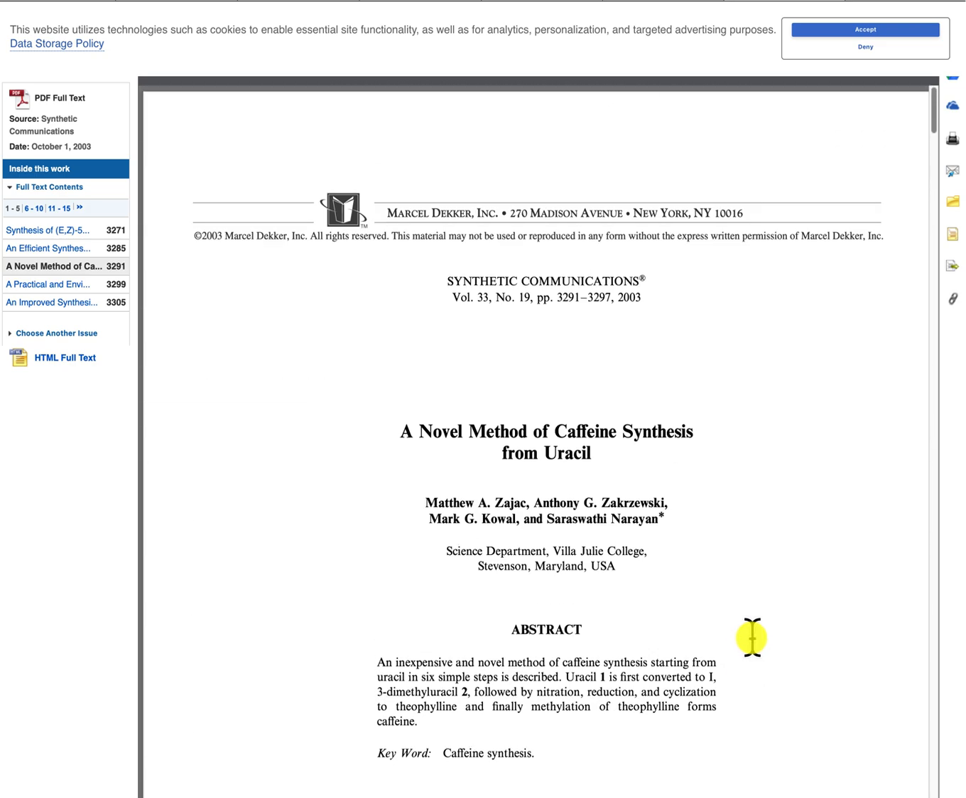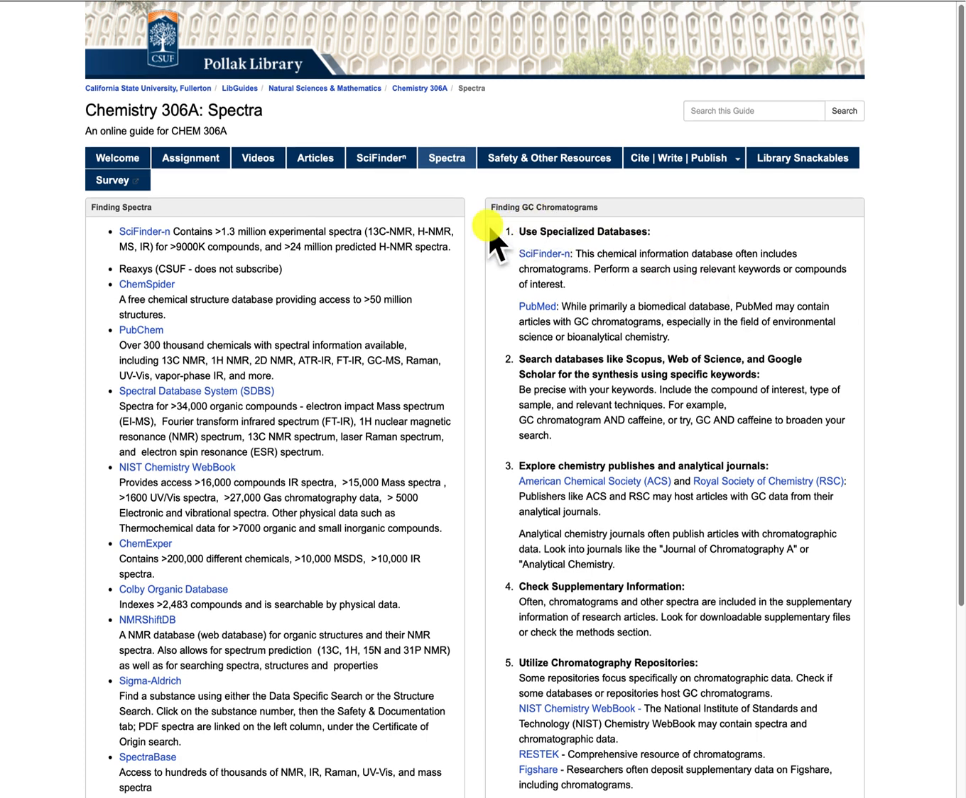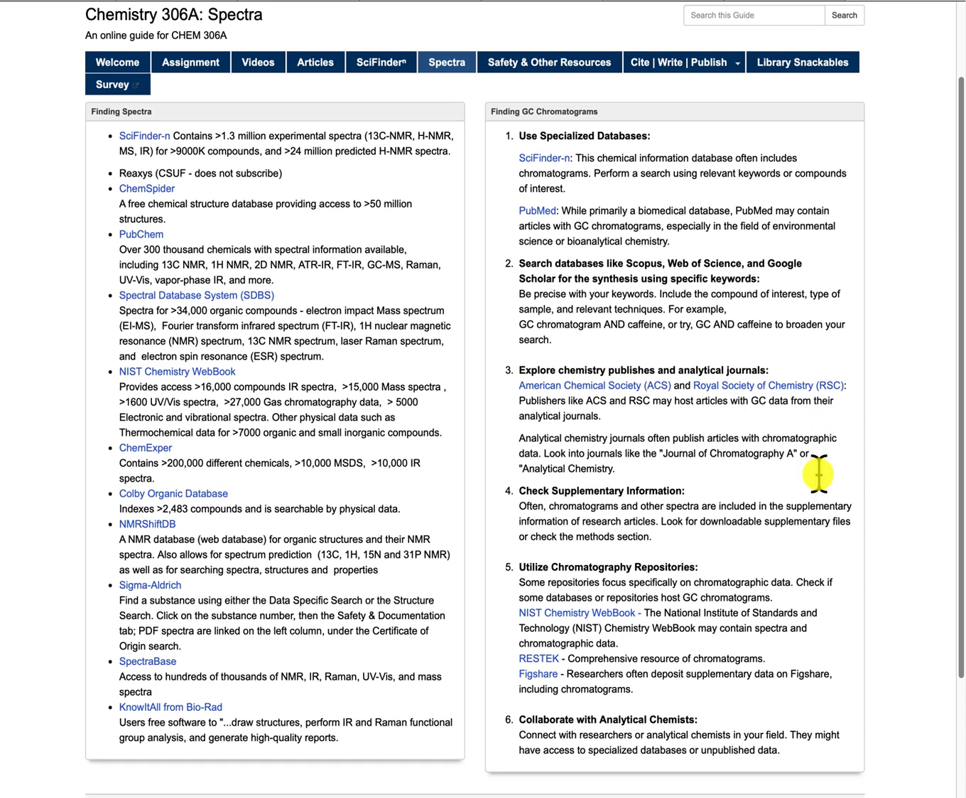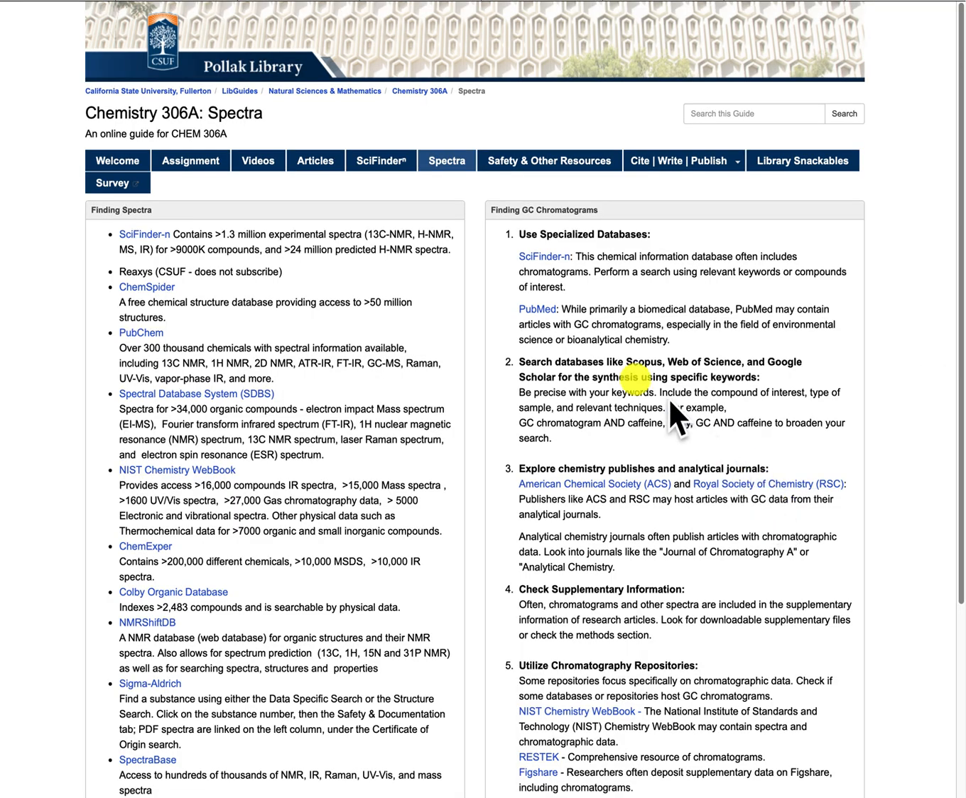Okay folks, well, this is pretty much it. Let me go back to the online guide. Finally, I'd just like to mention that I have added some tips for finding GC chromatograms, much of which I've already talked about. If you have any more questions,